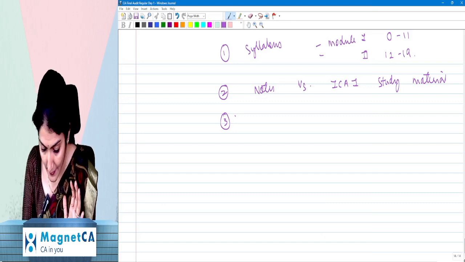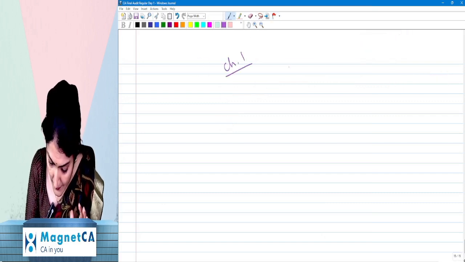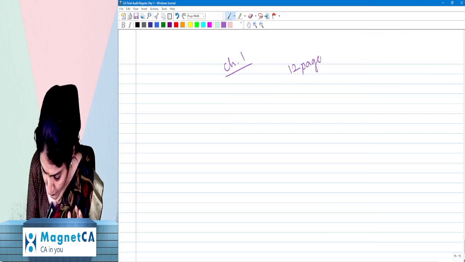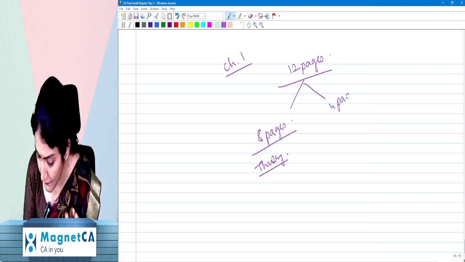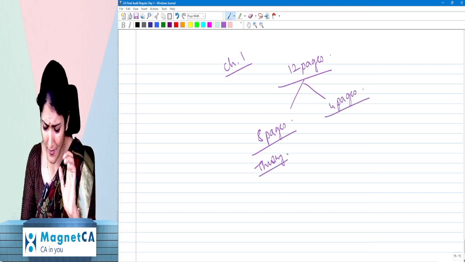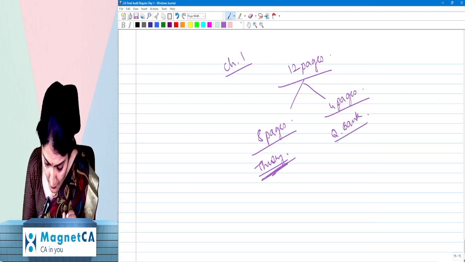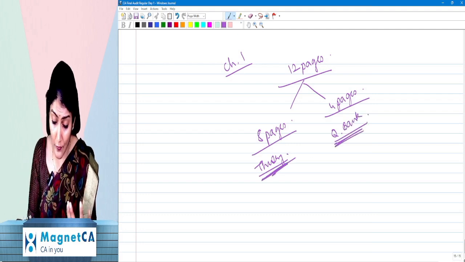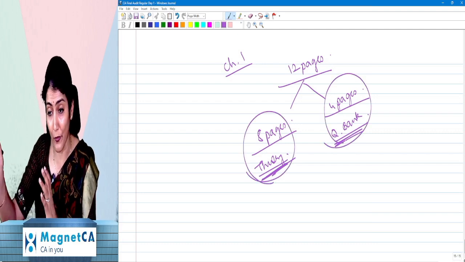The point I'm trying to make is that chapter number 1 has 12 pages, and I can divide it this way: 8 pages are regarding the theory of the chapter and 4 pages are for the question bank. More or less, that is the breakup. And 4 pages are of the question bank. So why not, ma'am, have one book for theory and a separate book for the question bank?